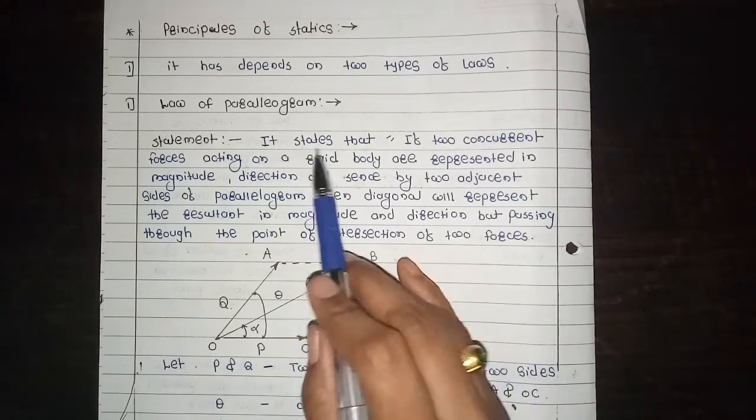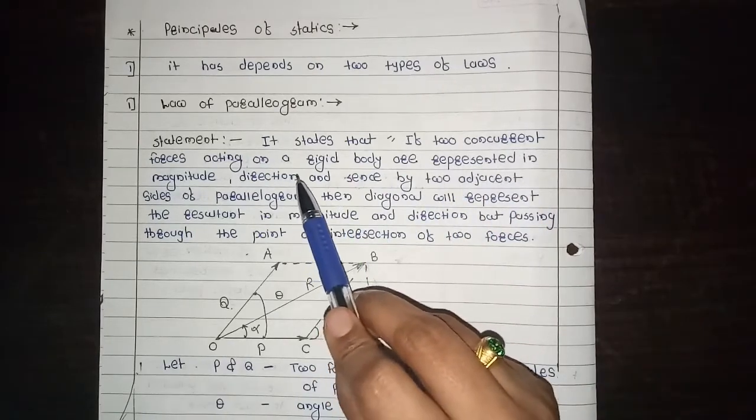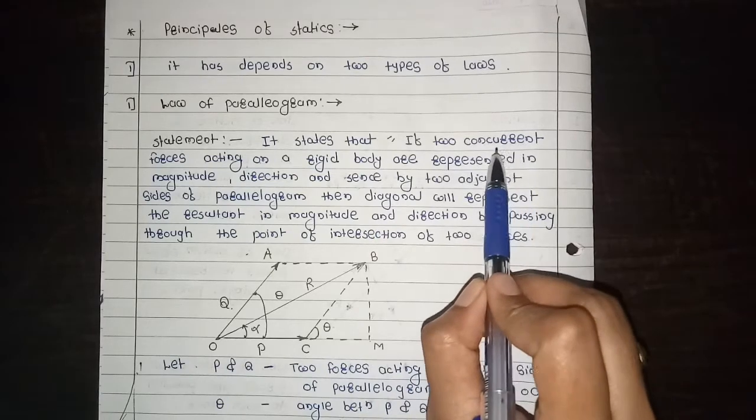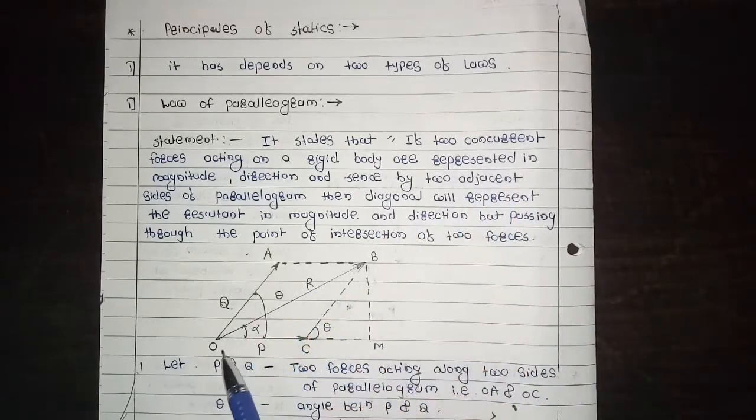See, first line, it states that if two concurrent forces acting on a rigid body, what is concurrent force? Two forces intersect at a single point.